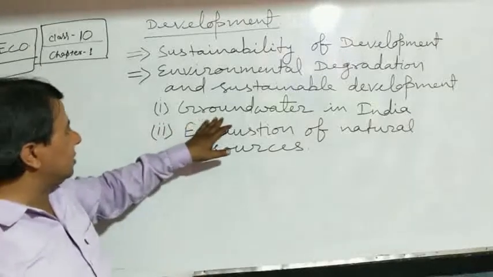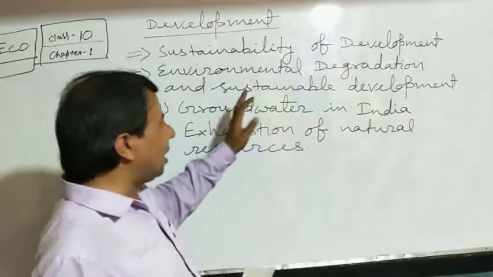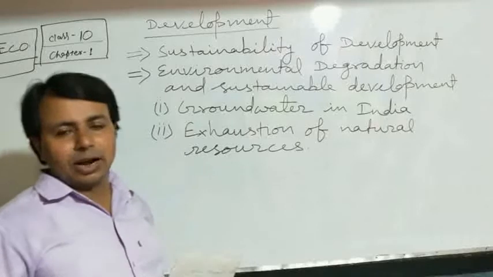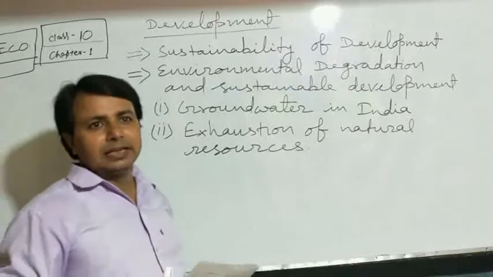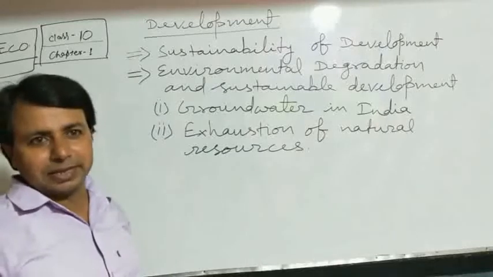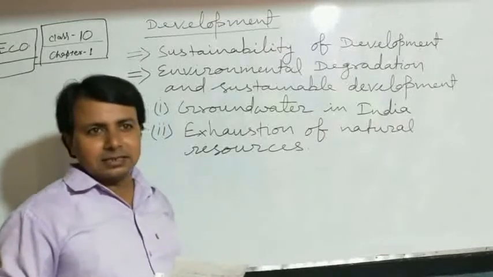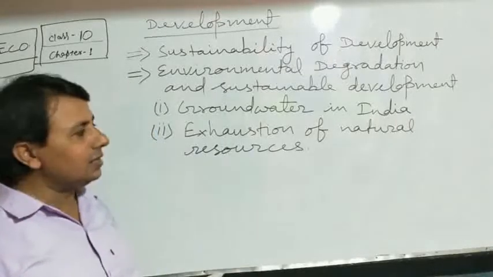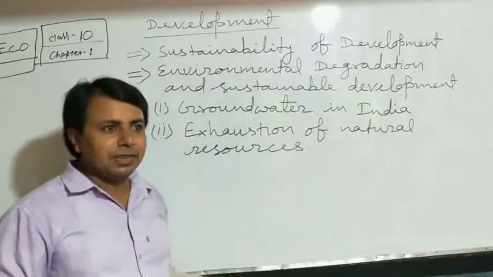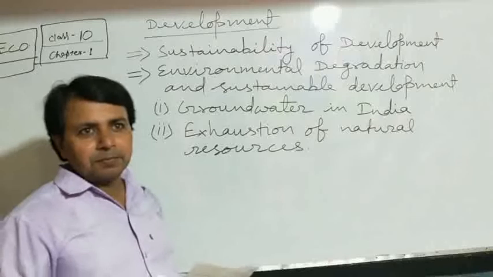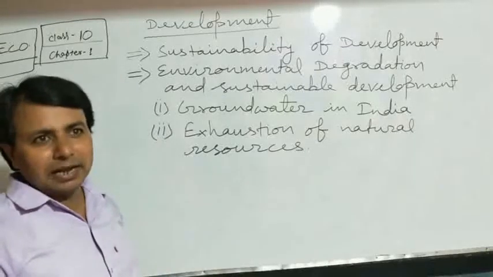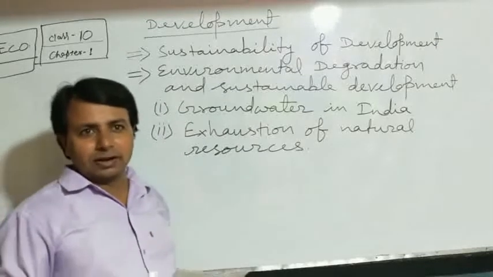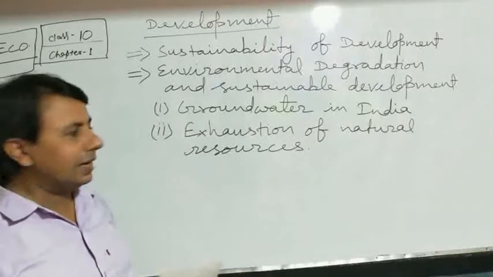There are two topics. First, groundwater in India is a part of this environmental degradation. As our industry grows, it needs more and more water, and therefore, in the states of Punjab, Haryana, and Western Uttar Pradesh, in addition to the southern plateau of our country, that is, the central and southern part of India, many goods have been produced by using groundwater, and therefore about 40% of the groundwater has reduced in our country.